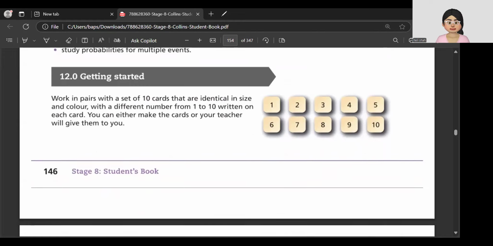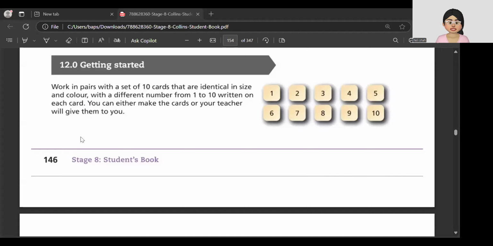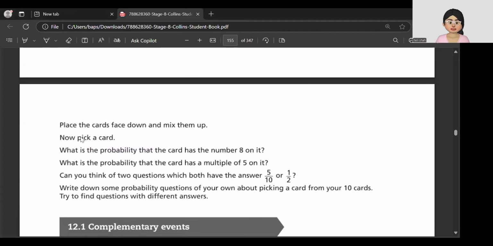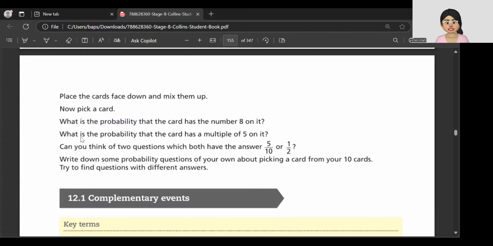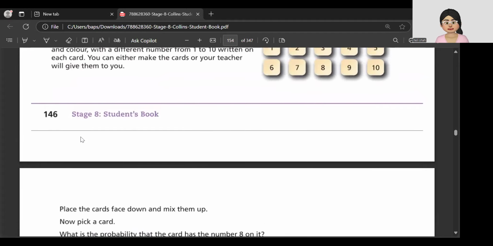So there are these 10 cards that you have: 1, 2, 3, 4, 5, 6, 7, 8, 9, 10. Okay. Let me share the screen again. So there are these 10 cards that you have. Now the question says, pick up a card and tell what is the probability that it has number 8 on it. So can you see the cards?